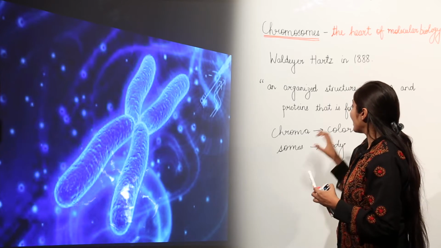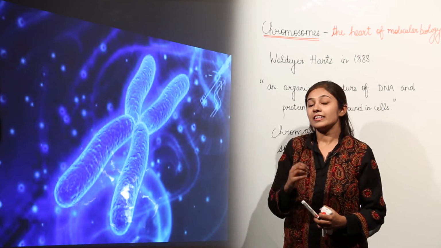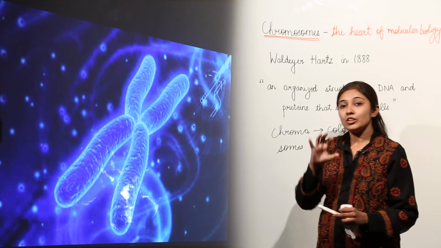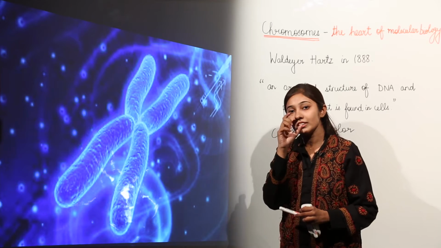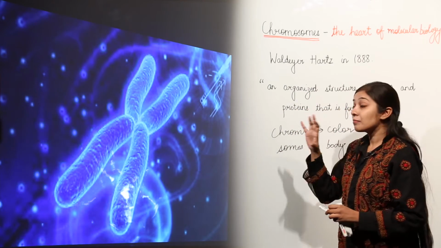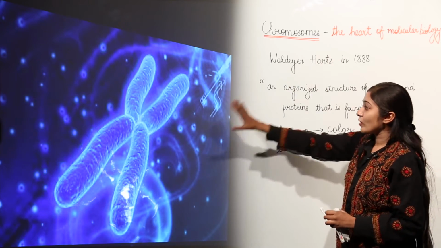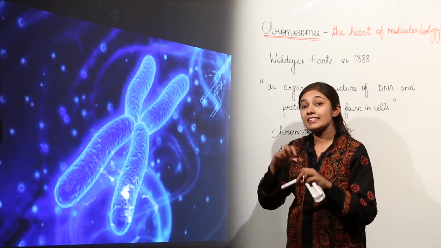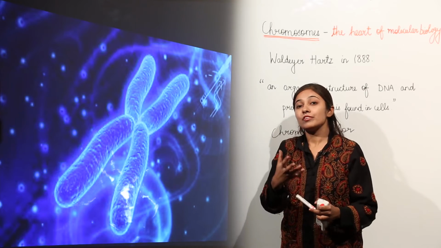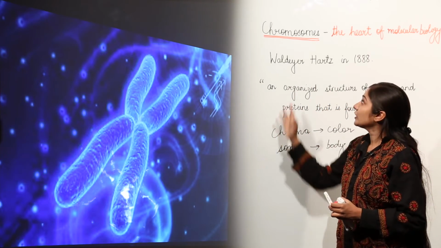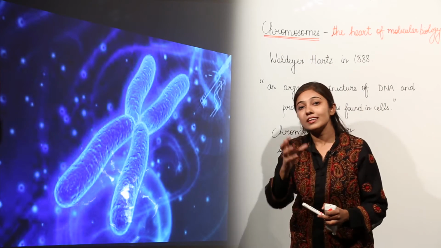So chromosomes are colored bodies. Why was this term given to them? Because whenever the nucleus was stained with some particular dyes, there were always some colored bodies found. Since these structures got stained when we used particular dyes, they were termed chromosomes, meaning colored bodies.